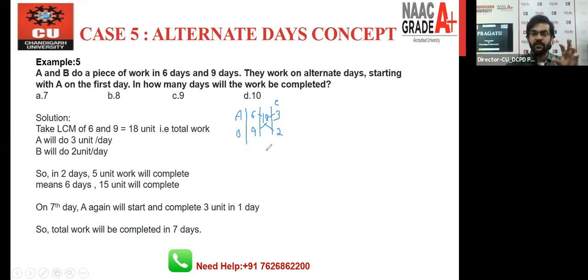A is doing on the first day work, right? B is doing on the second day. Third day again A will do. Fourth day again B will come, right? So in how many days in this way work will be completed? You have to find out this.